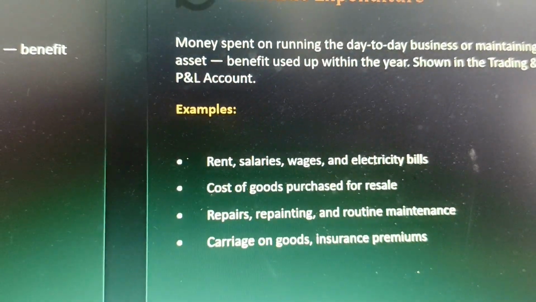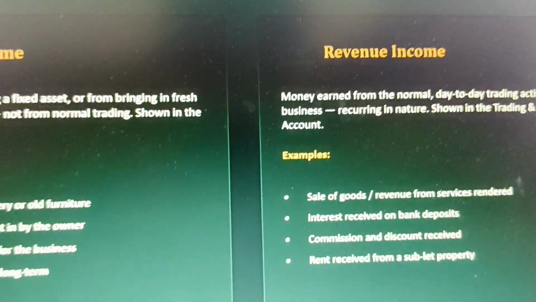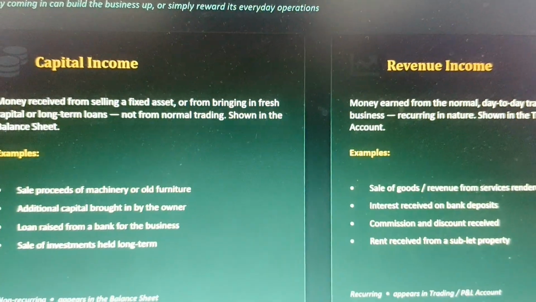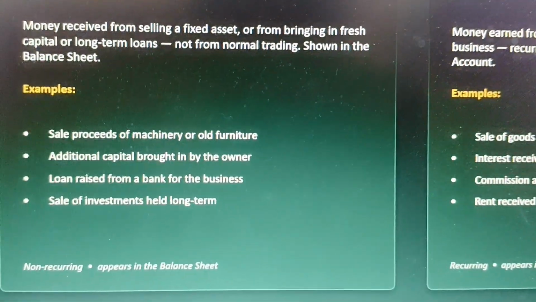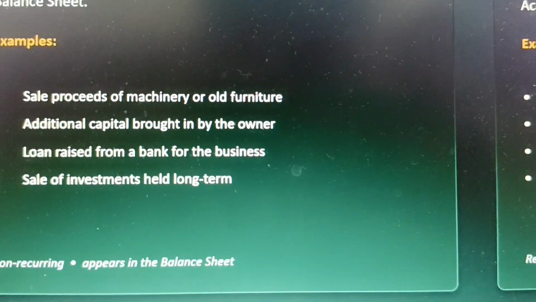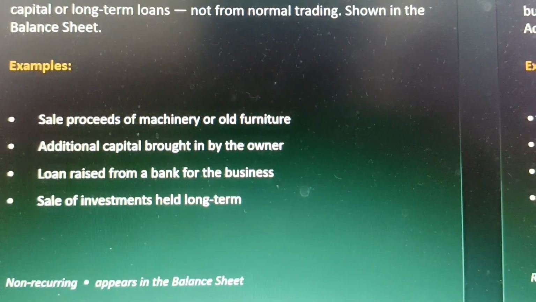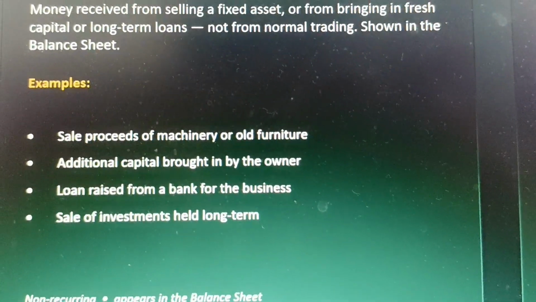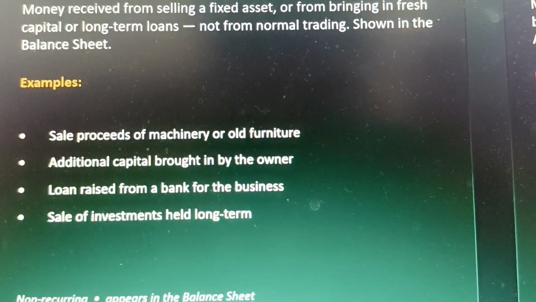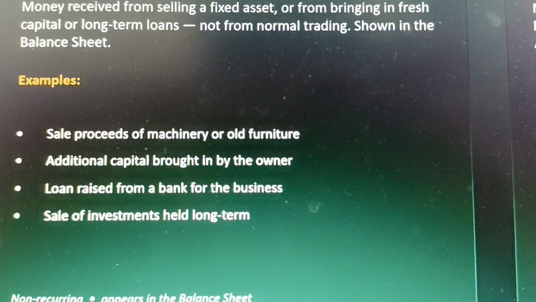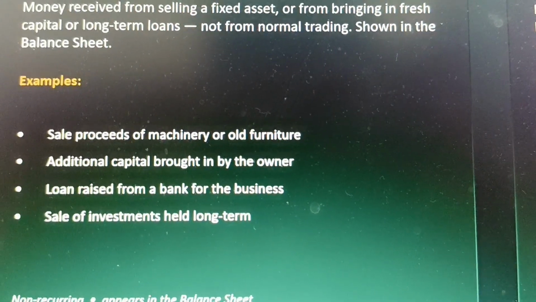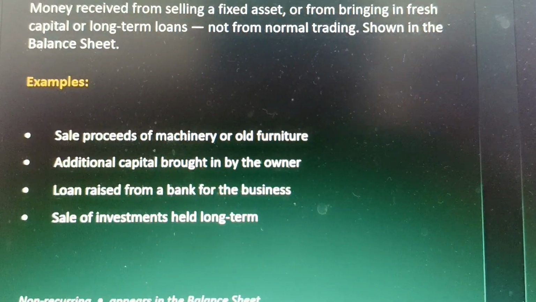Now that we are clear about the expenses, let us move to the capital receipts or say capital income. Capital receipts are that particular income which is non-recurring again in nature and it involves creation of liability or reduction in the value of fixed assets.